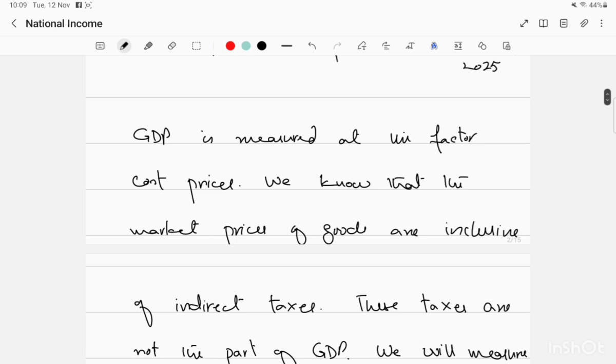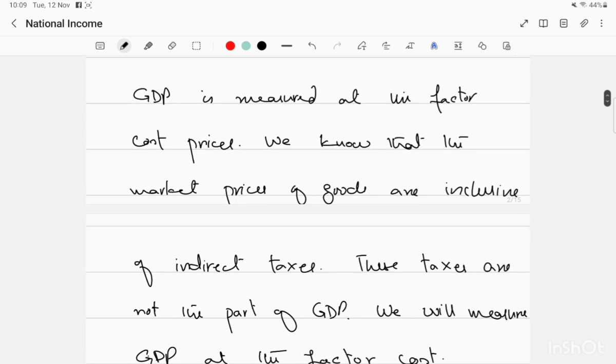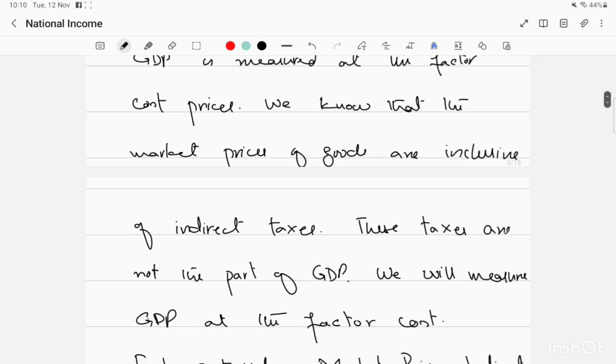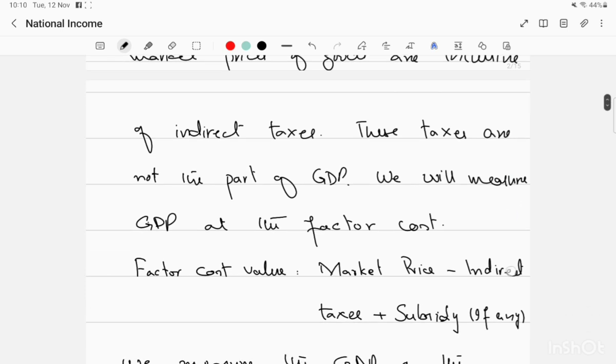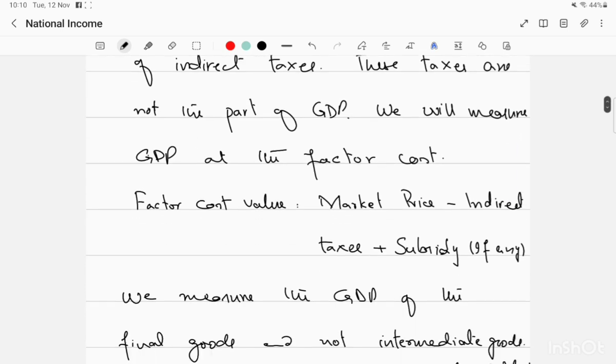GDP is measured at factor cost prices. You might know that market prices are inclusive of indirect taxes. Taxes are not part of the income of anyone in the economy. This is the revenue of the government on the economic activities performed by the economic agents. So we exclude taxes from the prices, and we get the factor cost prices at which the factors of production have produced the output. So indirect taxes are excluded, and then we add the subsidies if any. These taxes are not part of GDP. We will measure GDP at the factor cost. And how to measure the factor cost value?